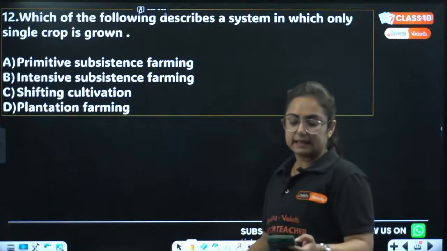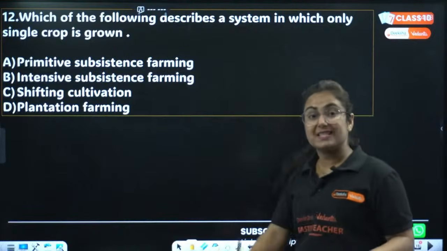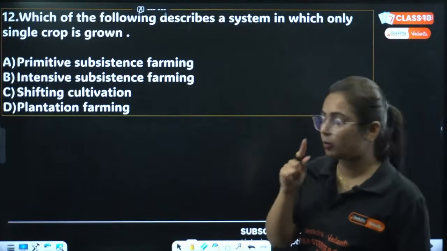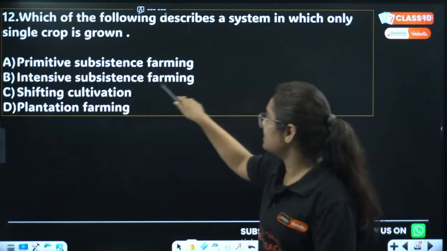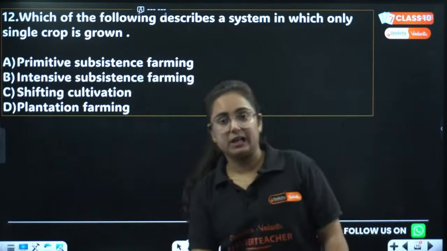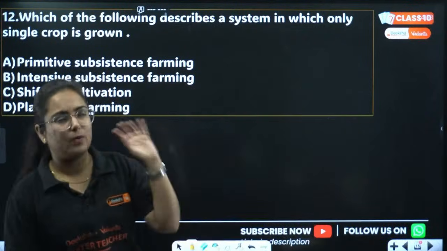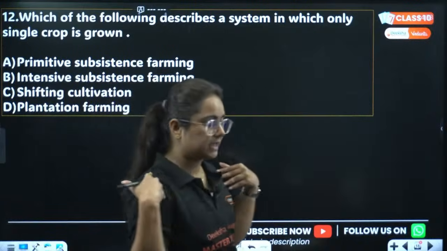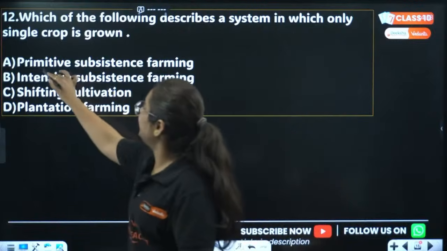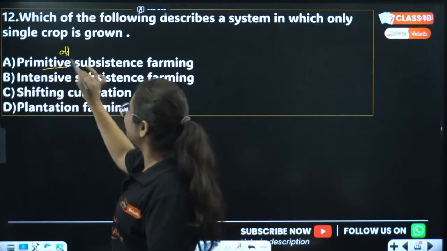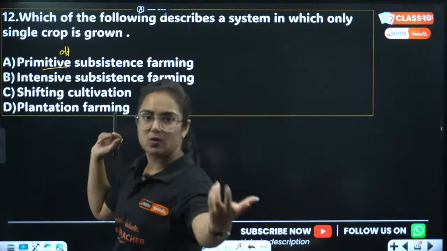So basically here they are asking which of the following describes a system in which only one crop is grown. Options are A, primitive subsistence farming, B, intensive subsistence farming, C, shifting cultivation, and the last one, D, plantation farming. The question is very easy, but it was from NCERT and I can even explain it to you in detail. Primitive, by the word itself, means that it is old. So in this process, old hoe, dao was used, right?